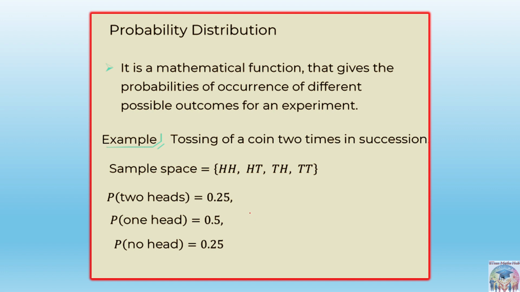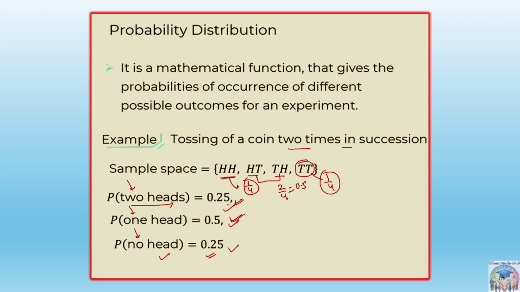Suppose I give you the example of tossing a coin two times in succession. The probability of two heads is 1 out of 4, so 1 by 4, that is 0.25. Similarly, for one head there are two events, so 2 by 4, that is 0.5. For no head, both faces are tails, so 0.25, again 1 by 4. These probabilities associated with the random variable, when written in this format, are called the probability distribution.